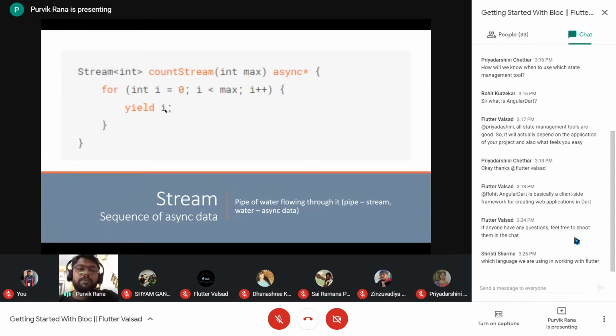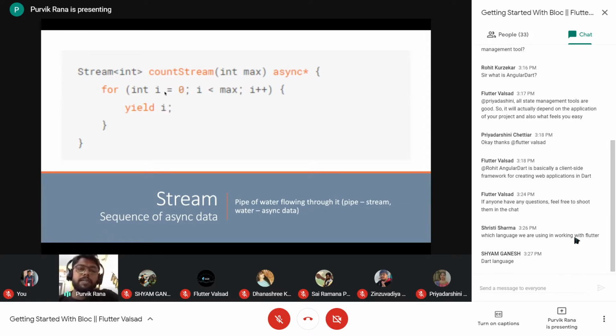When i equals 0, at the start of the iteration, it will yield i. So it will put this value i equals 0 into the stream. Come to the next, when i equals 1, it will put this value i equals 1 into this particular stream. In that way, the yield is working. It is emitting the different values to this particular stream.